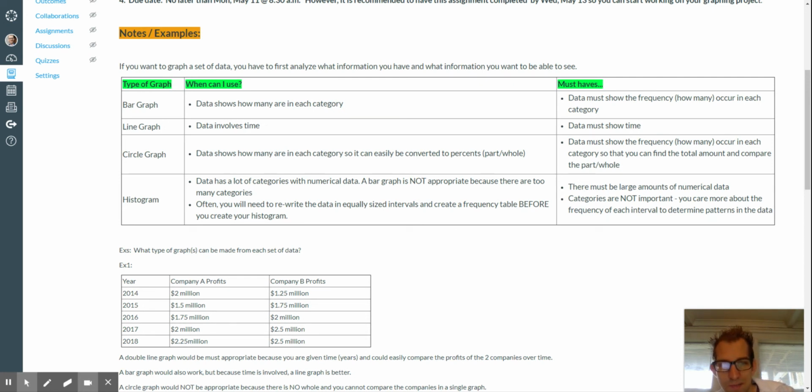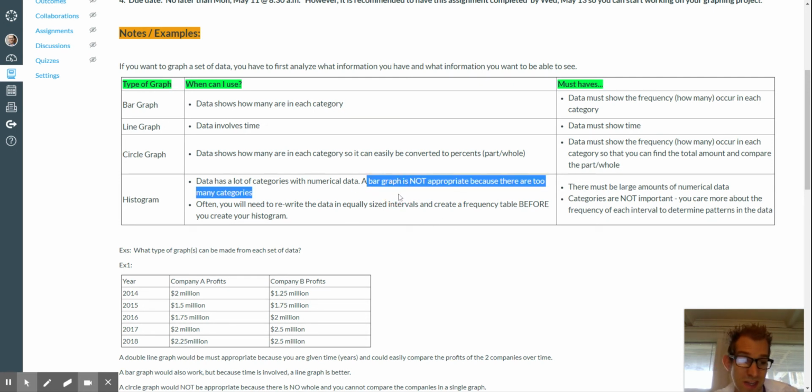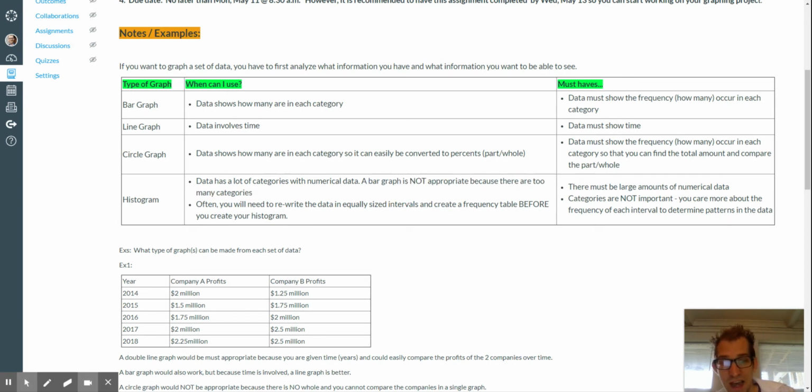So once again, the bar graph would not be appropriate because there are way too many categories, way too many pieces of data. It's typically more numeric data too. You're not going to see just how many like dogs and cats. You're going to see probably housing prices in the state of California in different cities or something. It's going to be more numerical data than just what's our favorite animal kind of thing.